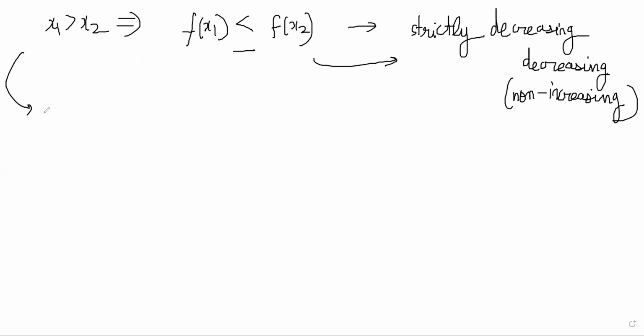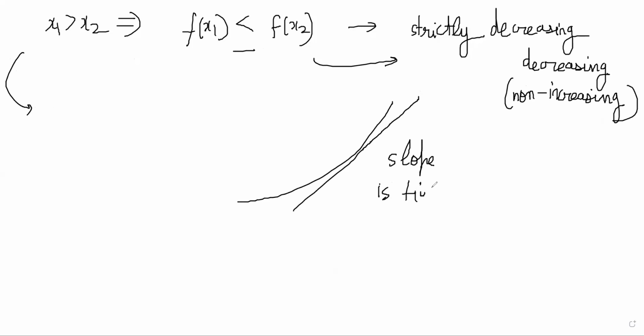One other way to figure out whether it is increasing or decreasing is by the look of the graph. If the slope is positive it should be increasing, and if the slope is negative it should be decreasing. So if a function is increasing in an interval, its slope must be positive.